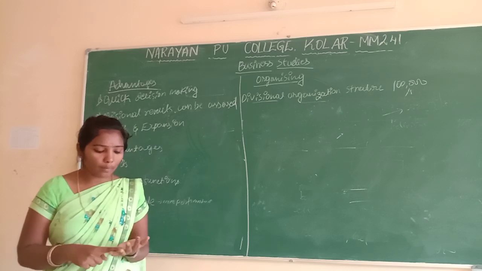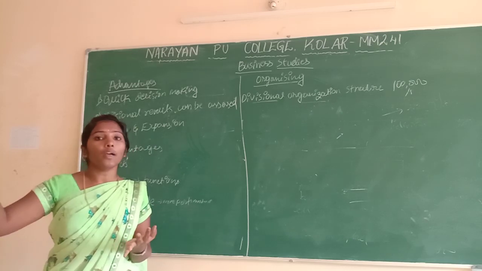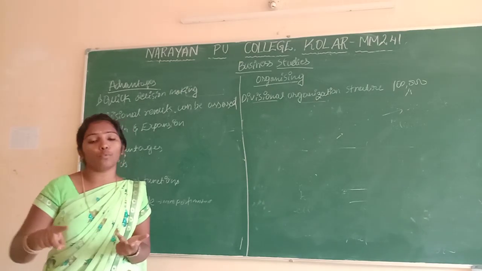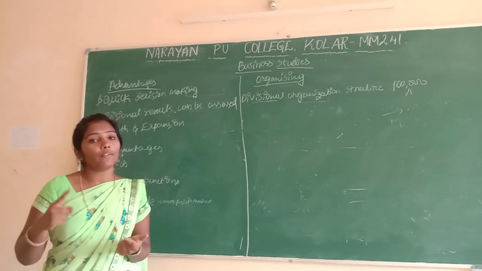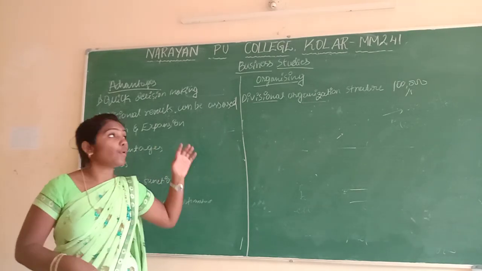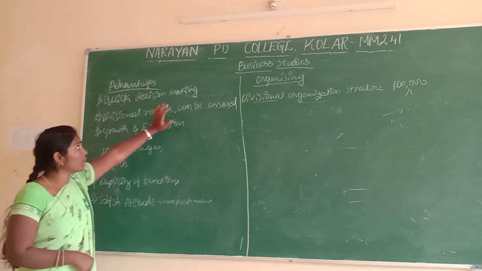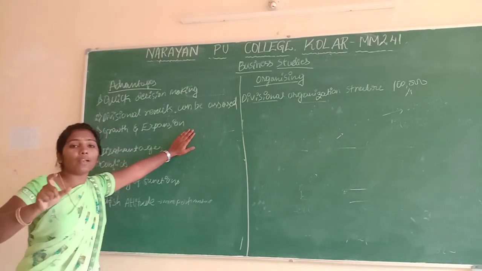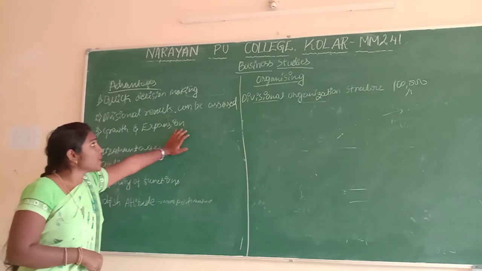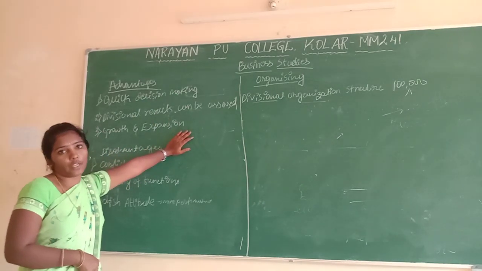There is no delay in the working, which means production will also go well. When it is production, it is good. At that time, marketing is also good. When it is marketing, it is good. Even the financial division is good. Like that, we have to give. Quick decision making means the manager will take any decision independently in this divisional organization structure.